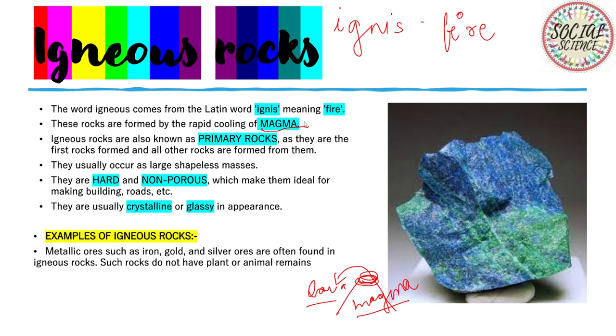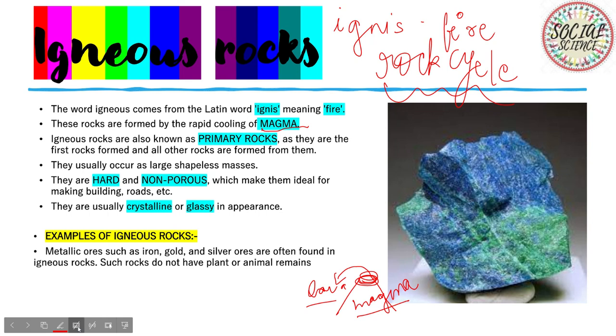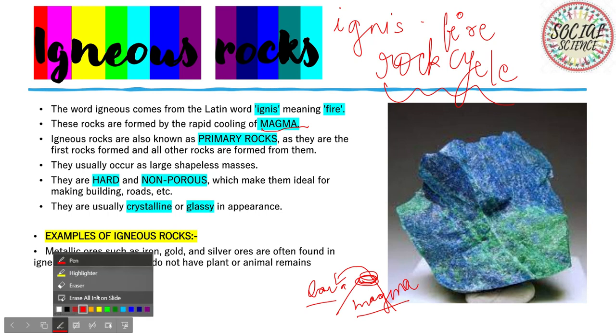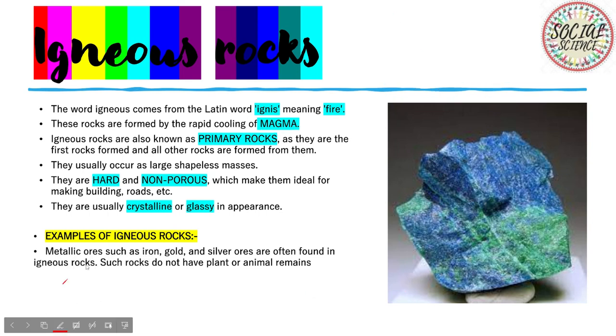You would know that from the rock cycle. They are usually large shapeless masses, and they have some characteristics which make them ideal for buildings and roads. They are hard and non-porous.